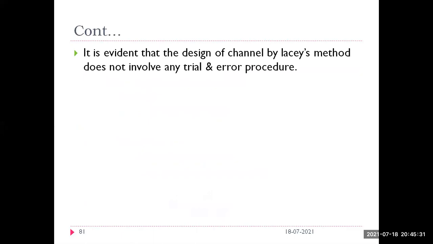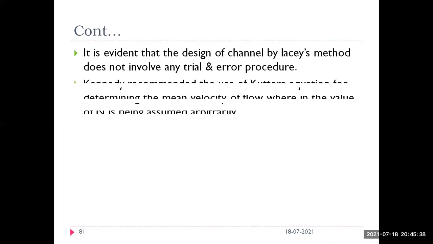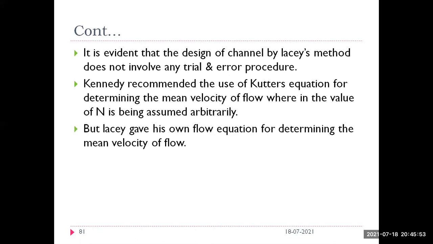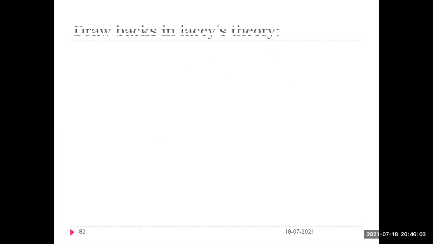If you see this step-by-step procedure, there is no trial and error method. That is one of the advantages. Whereas Kennedy used Kutter's equation to calculate the mean velocity, and the value of n was assumed arbitrarily, Lacey gave his own flow equation to determine the mean velocity, as you saw in the previous slide. Let us see what the drawbacks are in Lacey's theory.